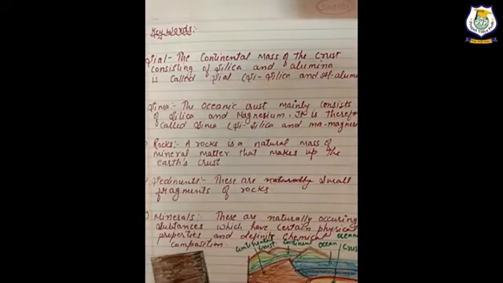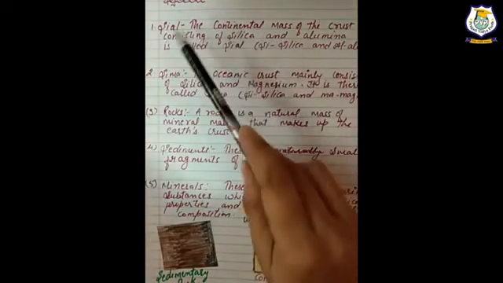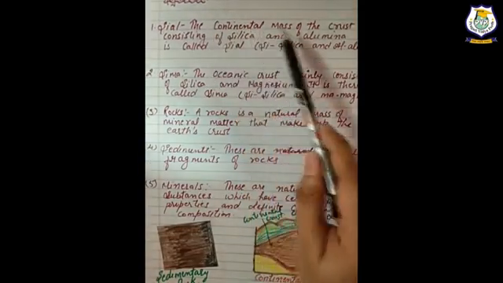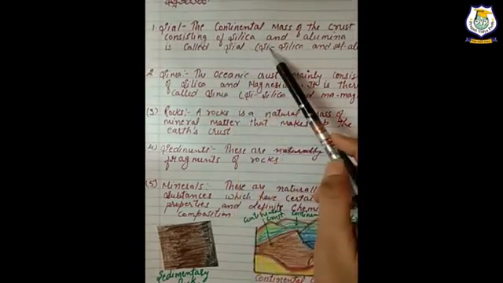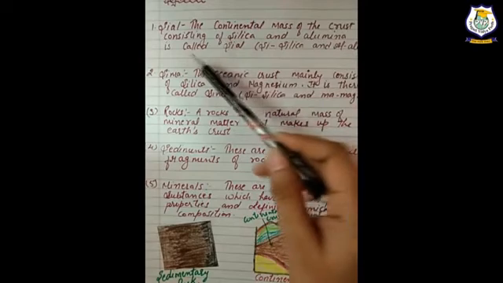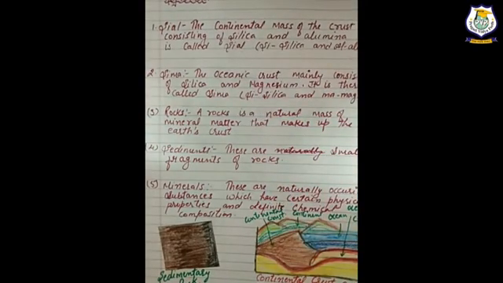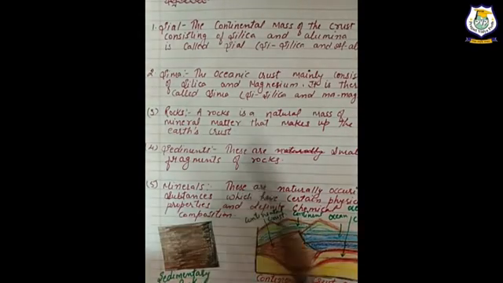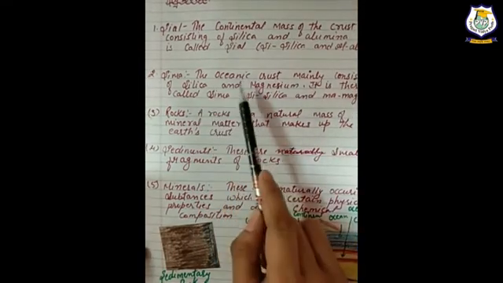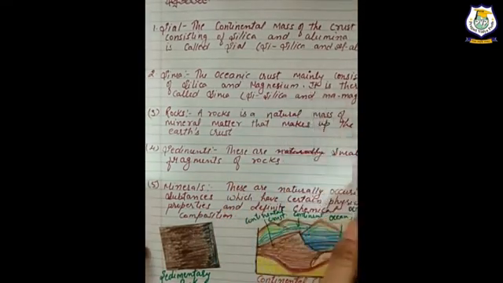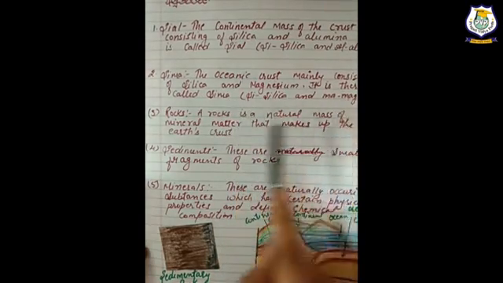Now let's start the keywords. Sial: the continental mass of the crust consisting of silica and alumina is called Sial, Si for silicon and Al for aluminium. Sima: the oceanic crust mainly consists of silica and magnesium. It is therefore called Sima, Si for silica, Ma for magnesium.